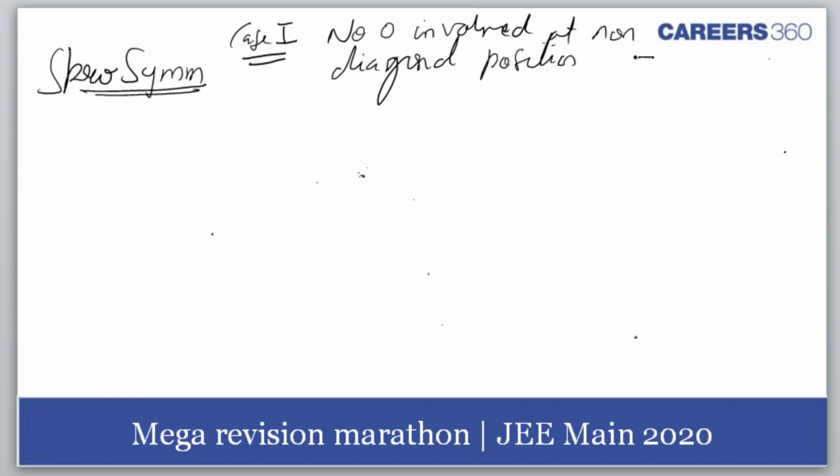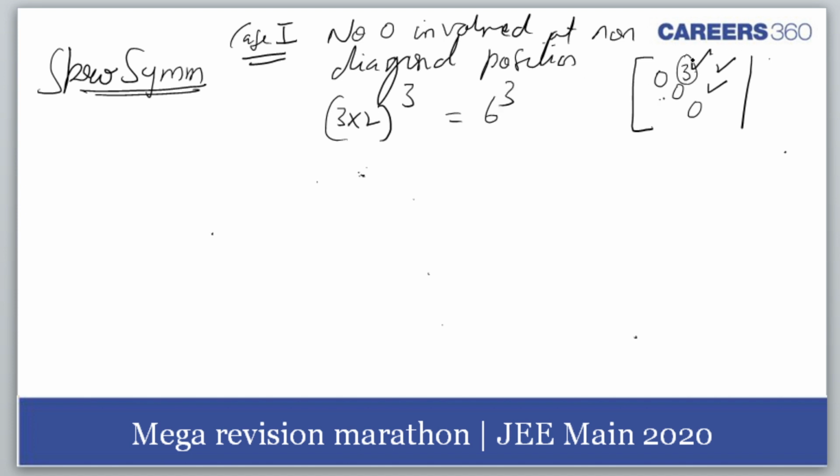So what do we have? We have this case 0, 0, 0. This place can come in 3 ways. I mean 1, 2, 3 I can place here. If I place 2 here, I'll place minus 2 here. So how many cases do I get? I get 3 into 2, and there are 3 places for it, so the whole cube. These are the number of ways. So how many do we get? 6 cube. These are the cases when 0 is not being used at these non-diagonal positions.